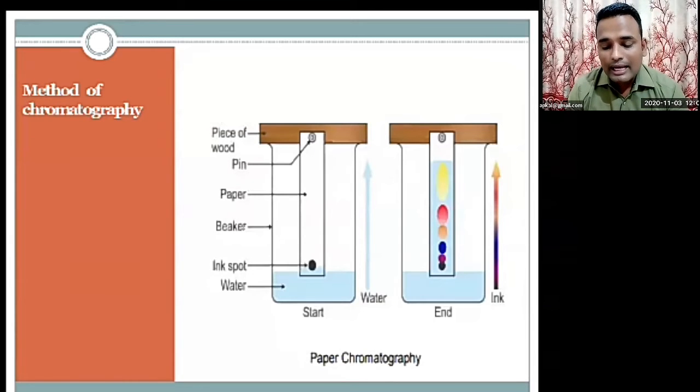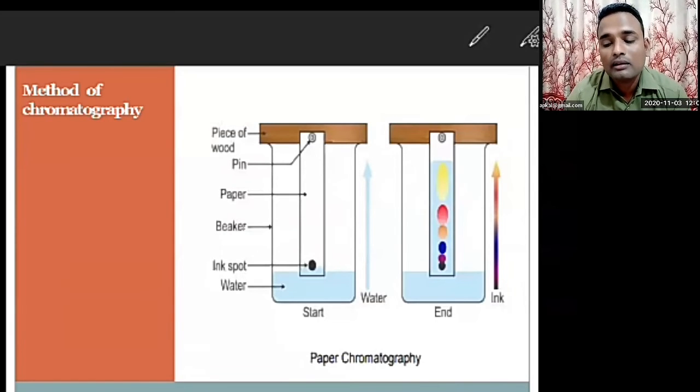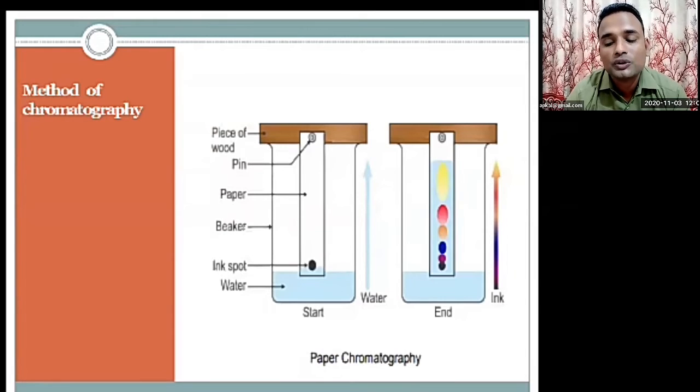In this method of separation called chromatography, two properties of substances are used. These are the solubility of substances in the solvent that moves up, and the ability of the substances to stick to the stationary filter paper. These properties are mutually opposite and different for different substances.